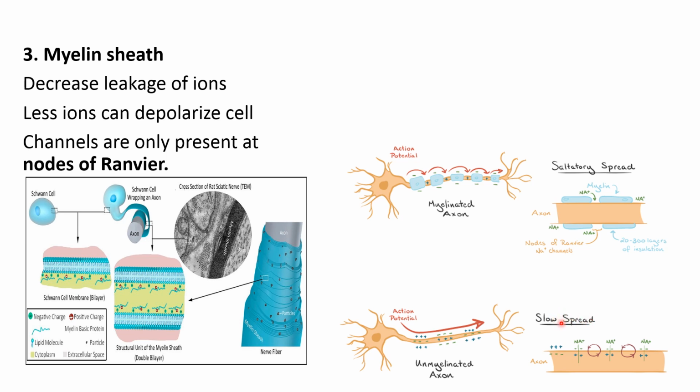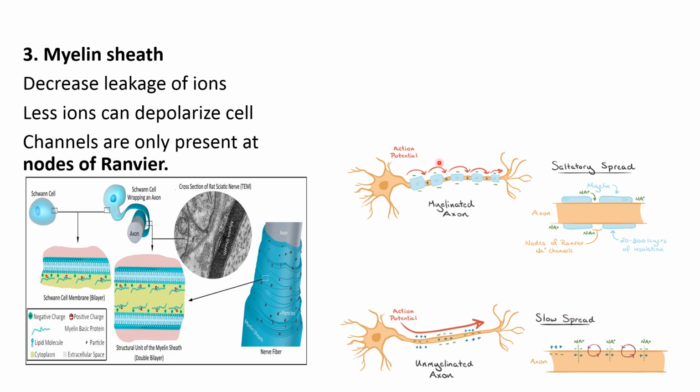We know the sodium channels are closed channels and have to get open, so that takes time. And the potassium channels are also proteins, so their opening and closure takes time. So the flow of action potential is slow, and even the ions may leak out sometimes or leak in sometimes, so decreasing the speed of action potential.